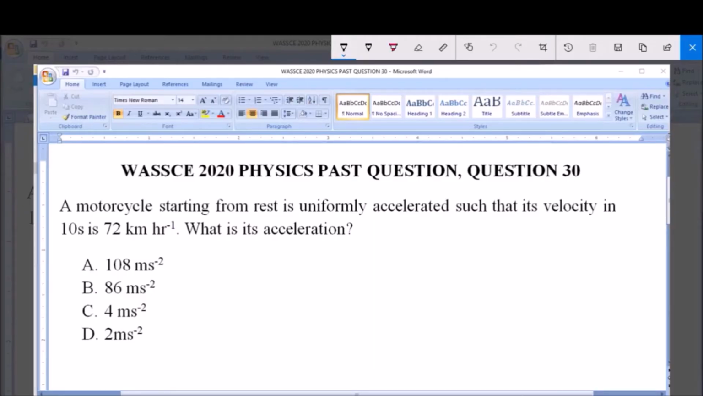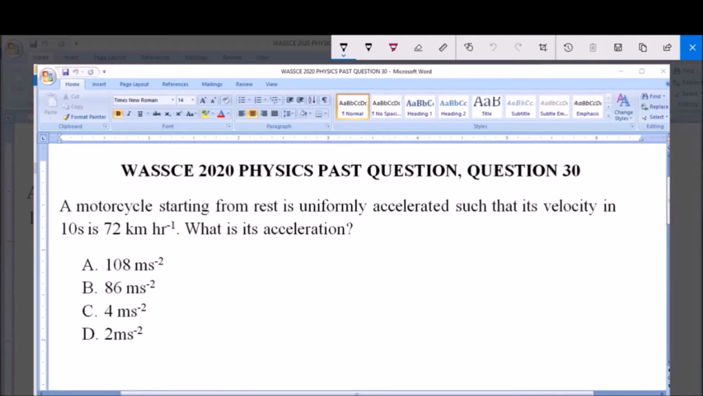Good day and welcome. I will be answering WASSCE 2020 physics past question 30. A motorcycle starting from rest is uniformly accelerated such that its velocity in 10 seconds is 72 km per hour. What is its acceleration? A. 108 meter per second, B. 86 meter per second square, C. 4 meter per second square, and D. 2 meters per second square.